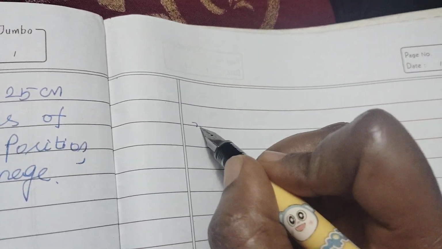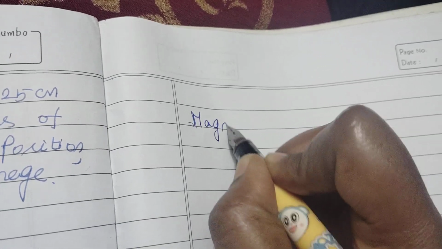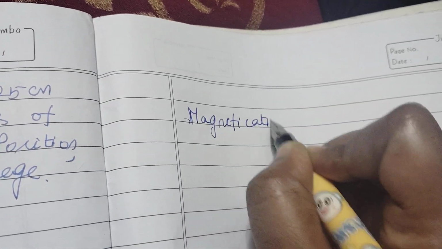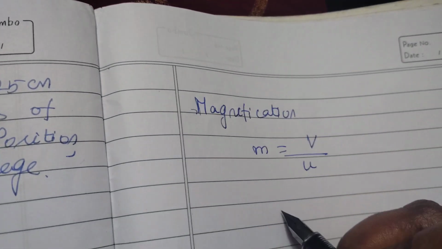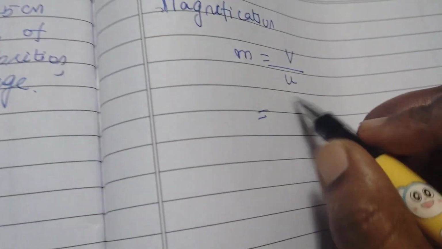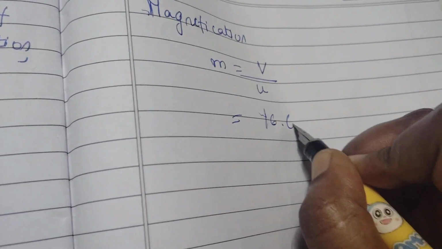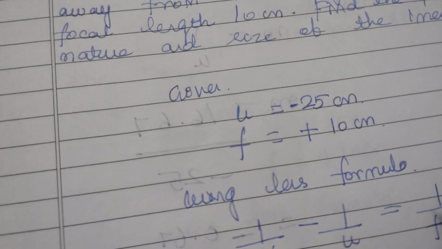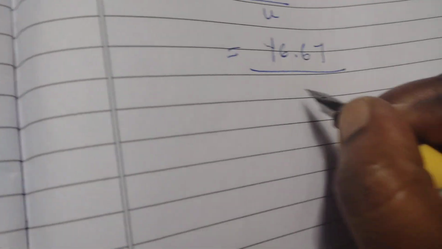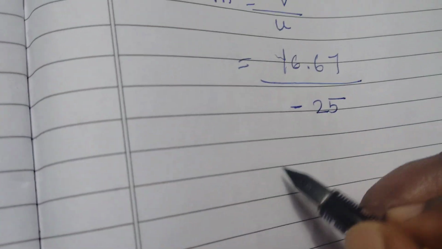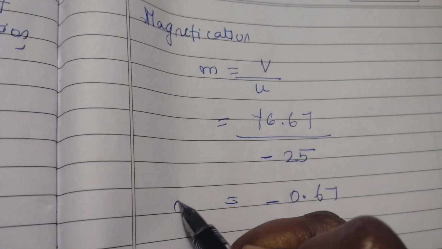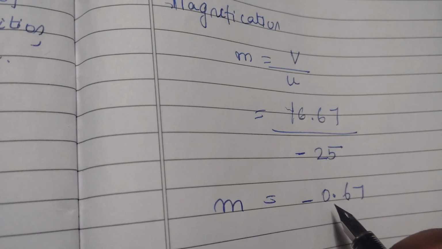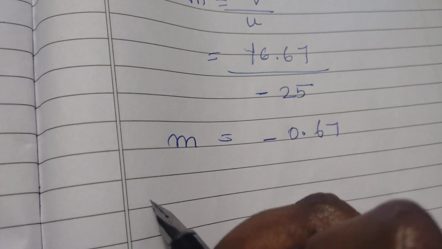Now magnification. Using magnification formula, m is equal to v by u. So what is v? v is 16.67. So 16.67 centimeter divided by what is u? Object distance is minus 25 centimeter, which is minus 0.67. So magnification m is equal to minus 0.67.